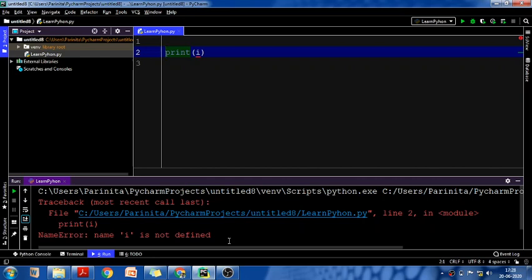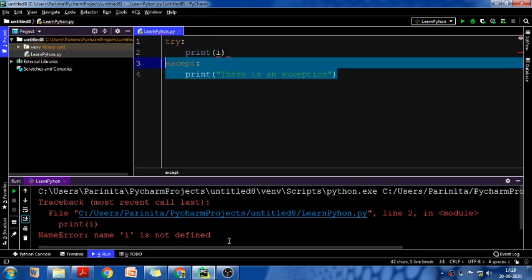Fine. Okay, now these two blocks, try and except, are already there. Now we have one third block that is known as finally. So what happens in the finally block? The finally block lets you execute the code regardless of the result of the try and except block. That means, as I told, the except block will be executed only when there is an error in the try block. But this finally block will always be executed irrespective of your try and except block.